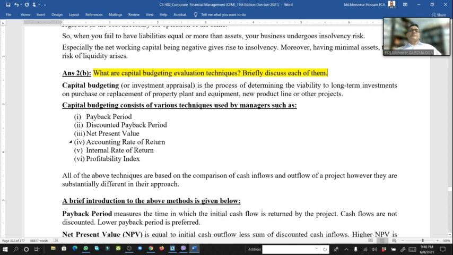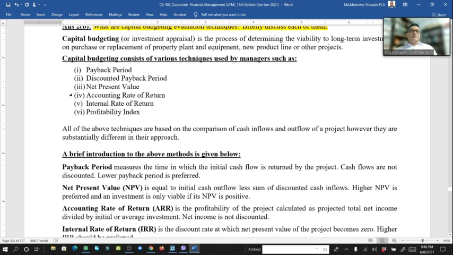what are the capital budgeting evaluation techniques? Describe. The capital budgeting evaluation techniques we just know: payback period, discounted payback period, net present value, accounting rate of return, or average rate of return, internal rate of return, profitability index. Also, you can say the modified internal rate of return, etc.